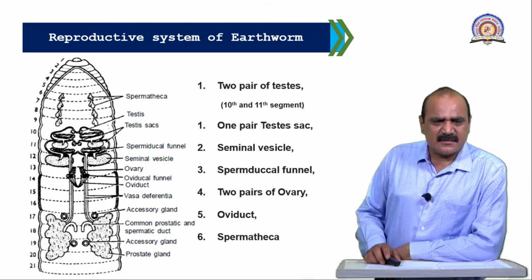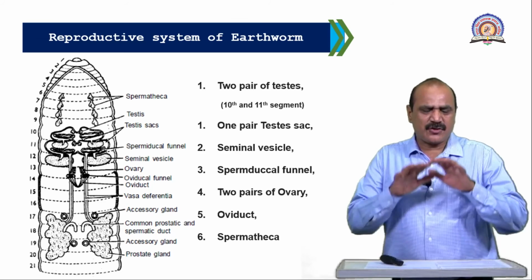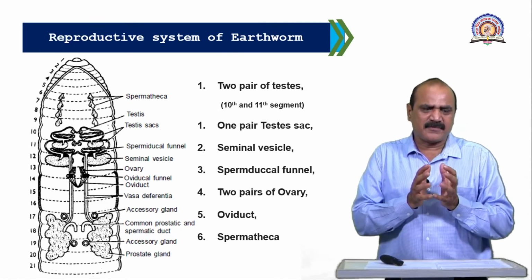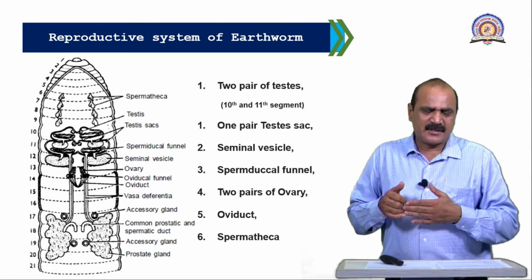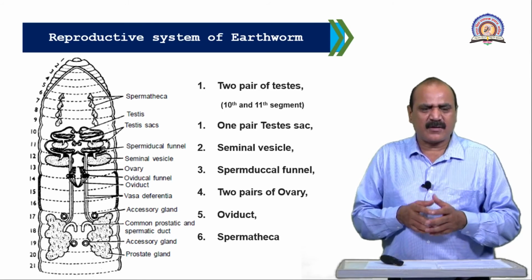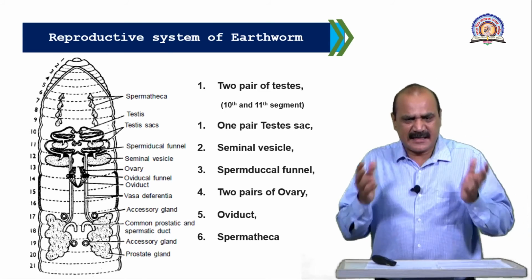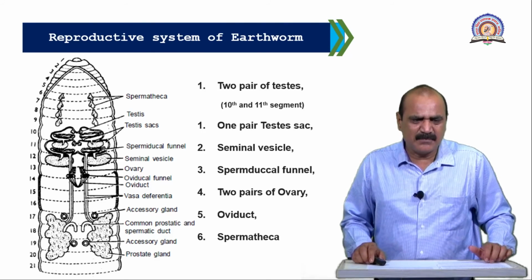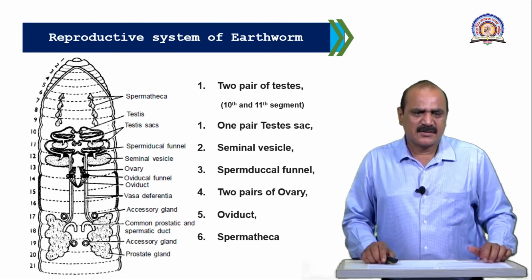Then the clitellum is responsible for the formation of the egg case-like structure, inside of which some embryos will be developed, because fertilization takes place externally. The sperms and ova fuse together to form diploid zygotes, and they develop in the egg case, which is formed by secretion of the clitellum, and then they are released into the soil.